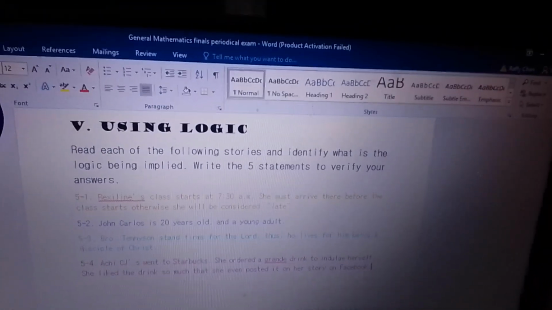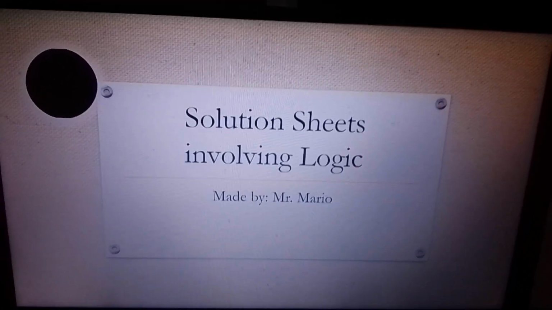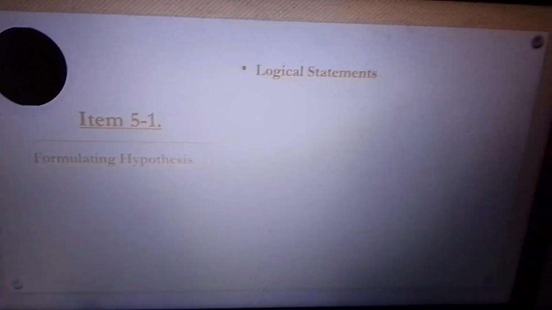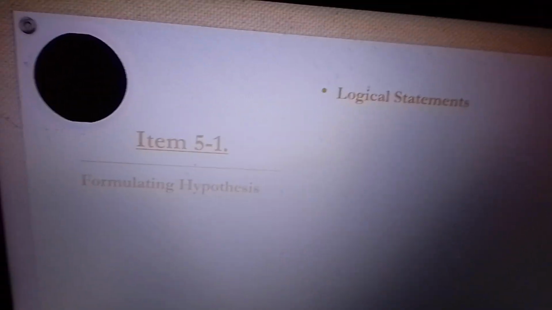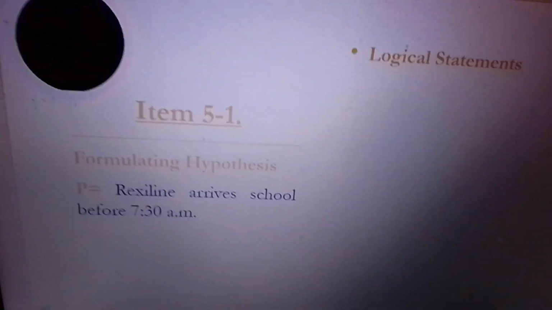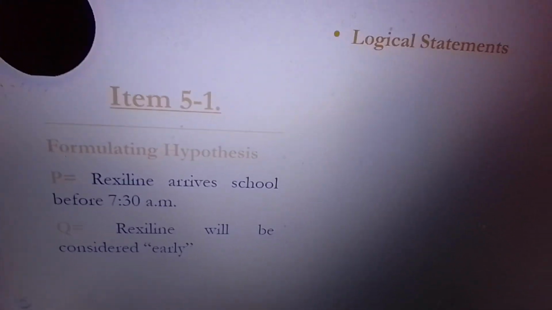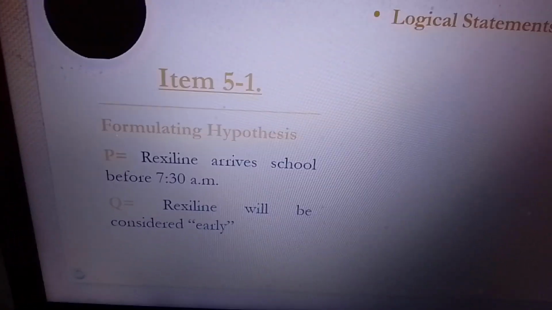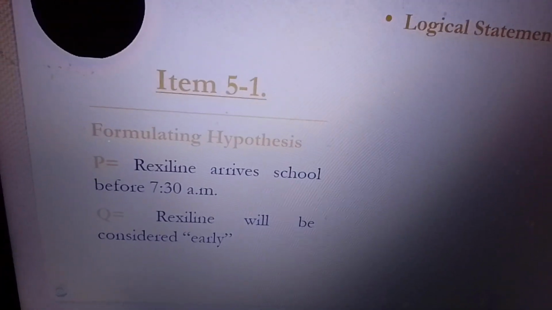Okay. These are the solution sheets that I made in logic. Here it is. For item 1, it says here Rexeline needs to arrive at school before 7:30 a.m. Otherwise, she'll be considered late. So, what is the hypothesis? What is the P? The P is, Rexeline arrives at school before 7:30 a.m. The Q is, Rexeline will be considered early. Yes, because hypothesis P, you arrive at school before 7:30 a.m. Q, you will be considered early.